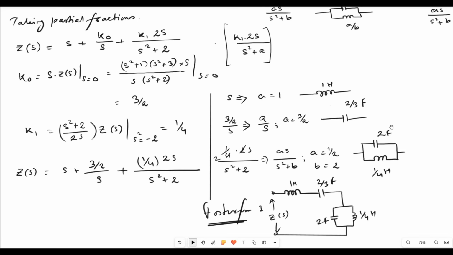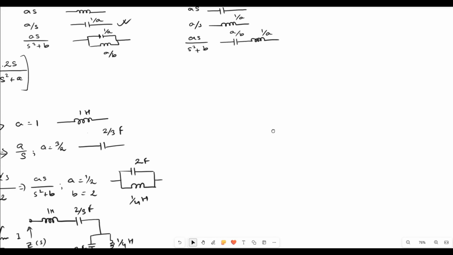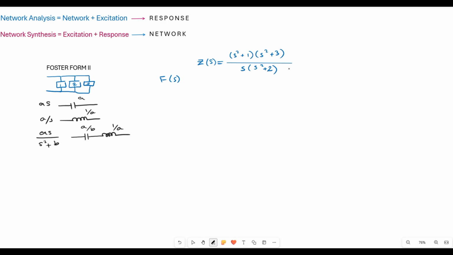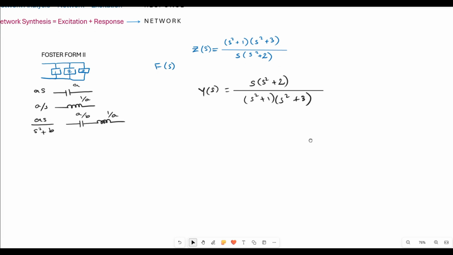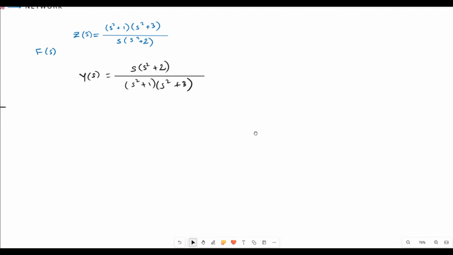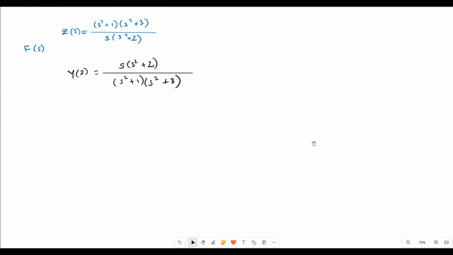Now similarly, we can go for Foster form 2. So now let's see how that can be done. So we have ZS given by this function. In Foster form 2, we have to consider YS. If we are considering YS, then the function will be opposite. So we have S into S square plus 2 on the top, and below we have S square plus 1, S square plus 3. So now here we cannot minimize it further. So what we can do, we can directly go for the partial fraction.